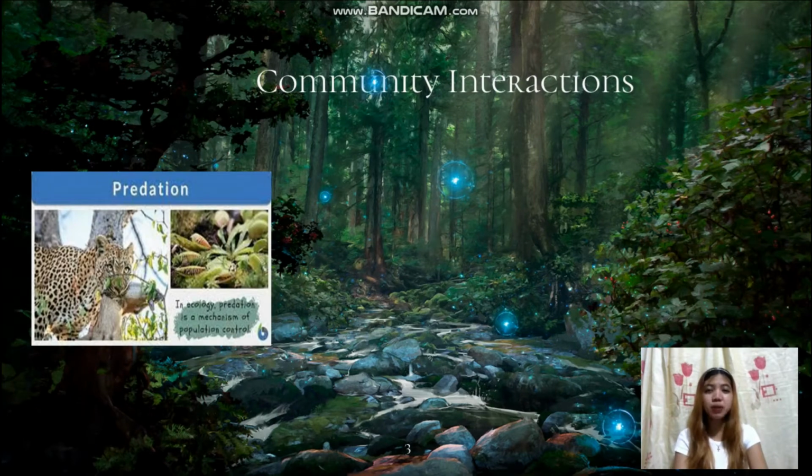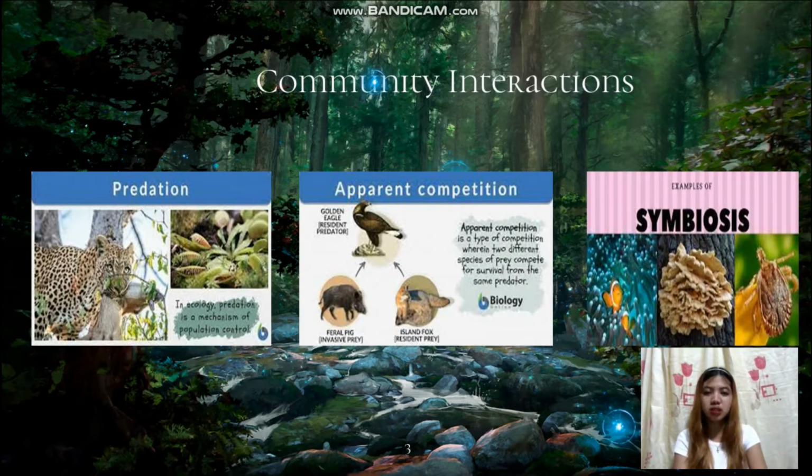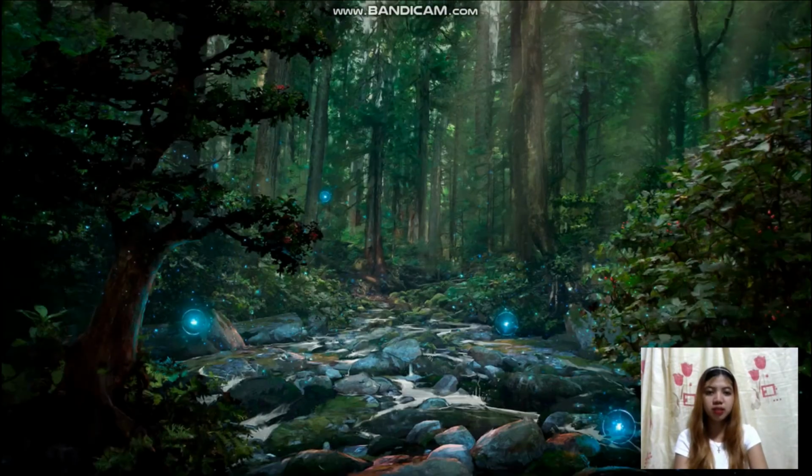There are three types of community interaction: predation, competition, and symbiosis. In ecology, predation is a mechanism of population control, while competition is a type of interaction wherein two different species of prey compete for survival from the same predator.